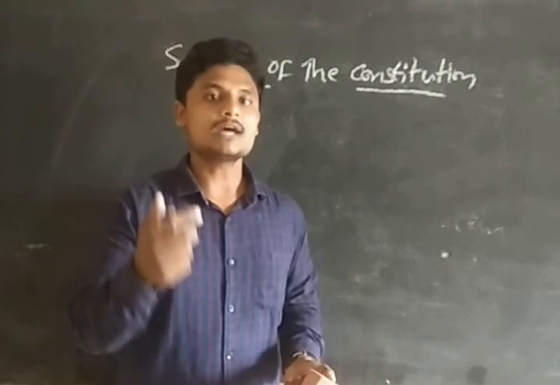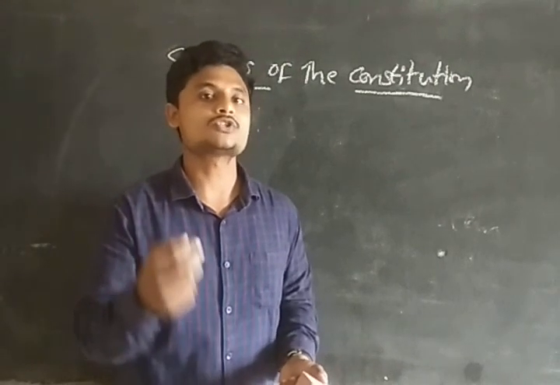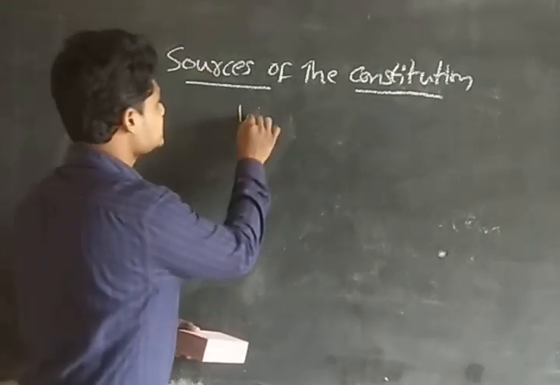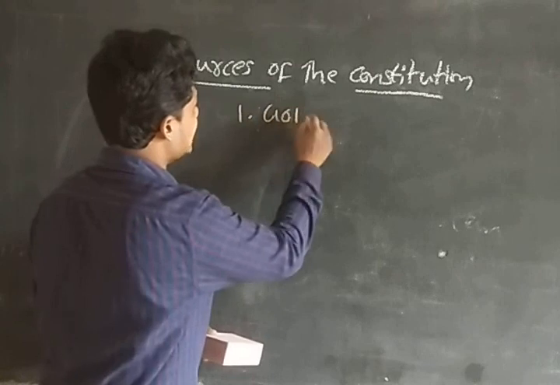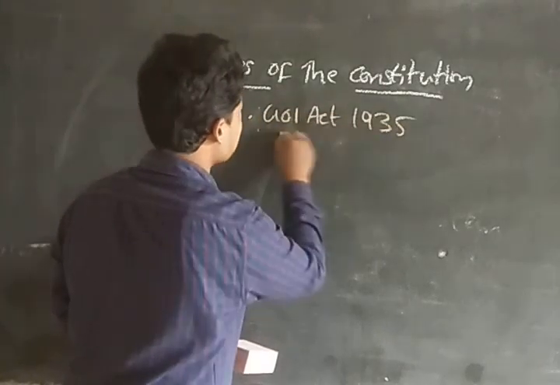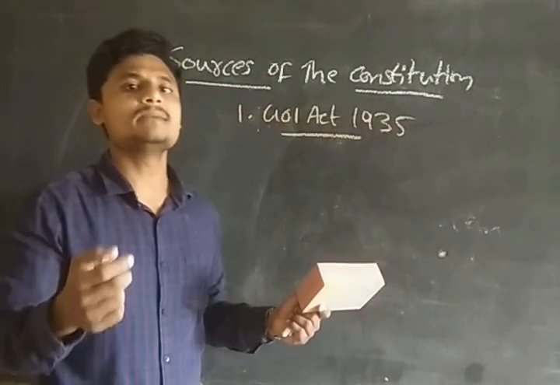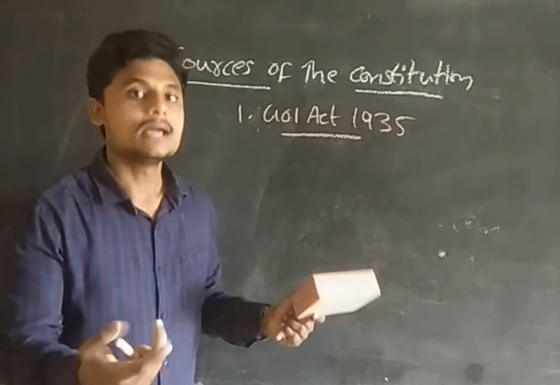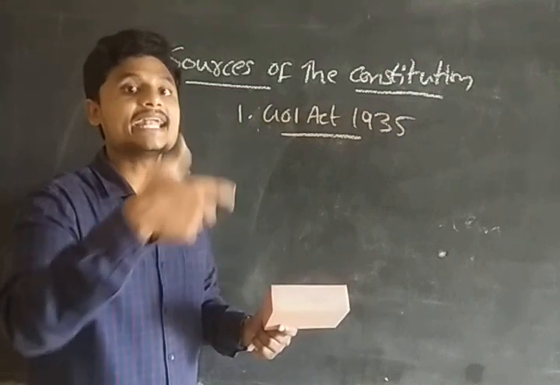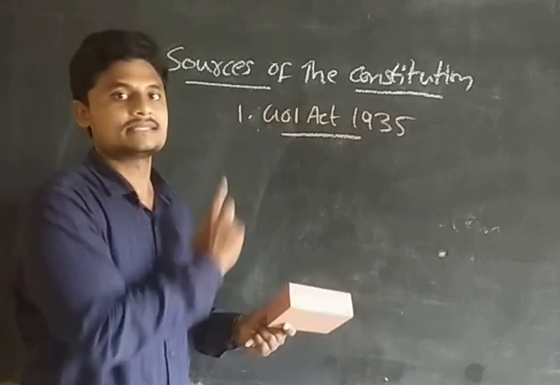From the Government of India Act 1935, we have approximately 60% of our constitution's provisions. So the first one I will discuss is the Government of India Act 1935. From this we have taken many provisions, guys. Many constitutions have overlapping provisions, but with small changes they adopt the required provisions. Okay, like for example, that I am going to discuss in this class, guys.